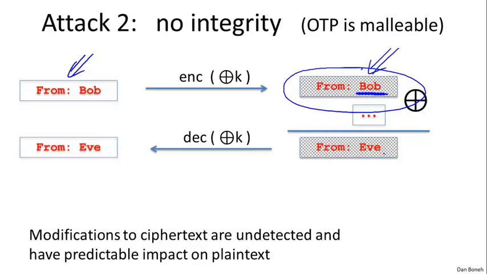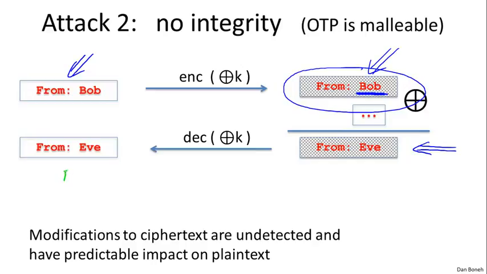Even though the attacker could not have created a ciphertext that says from Eve himself, by modifying an existing ciphertext he was able to do so. So by intercepting one ciphertext, he was able to change it so it looks like it's from Eve rather than from Bob.